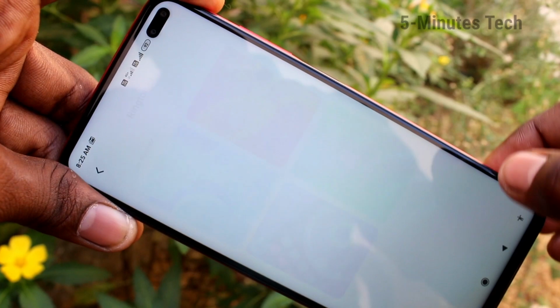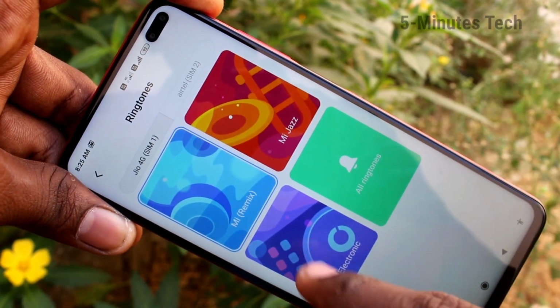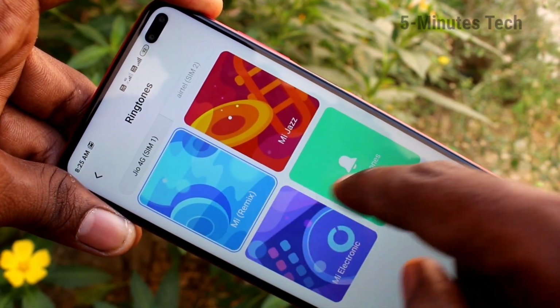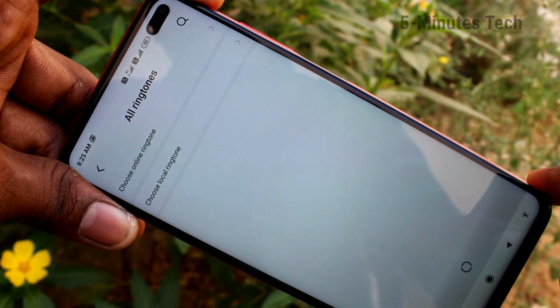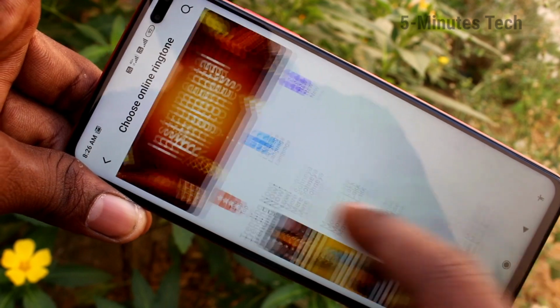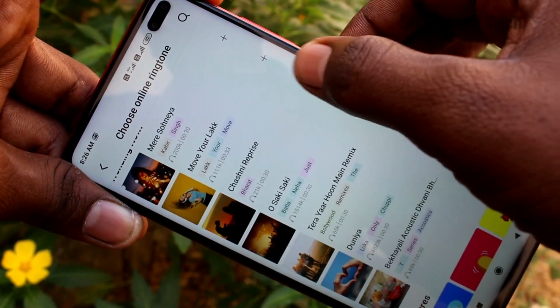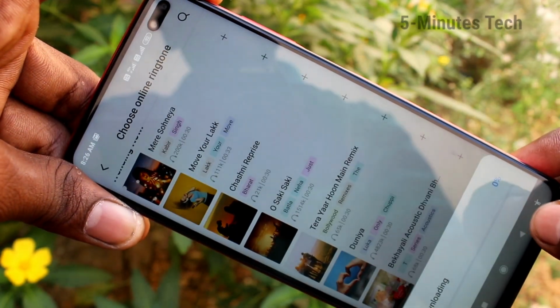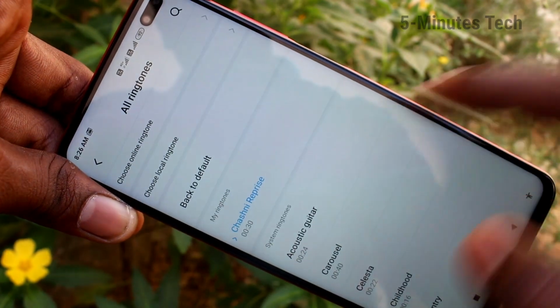Click on phone ringtone. And here you can select this option, all ringtones. Here you can choose online ringtone. Select any ringtone and click OK to download. Yes, it's added now.